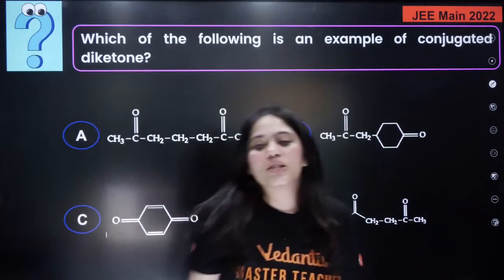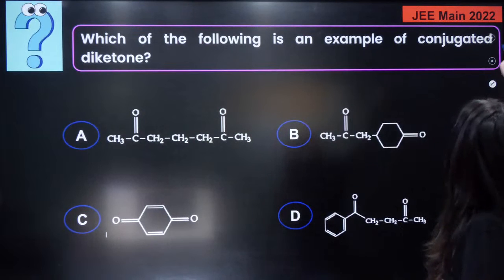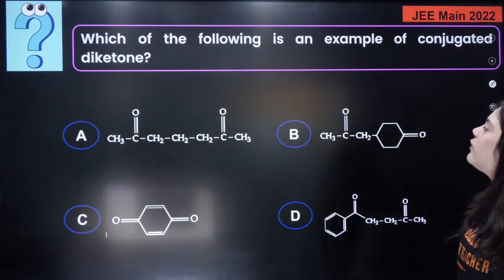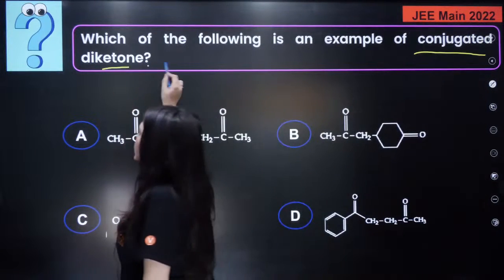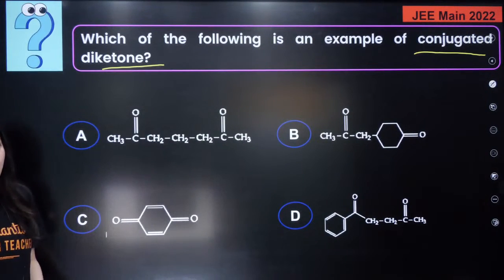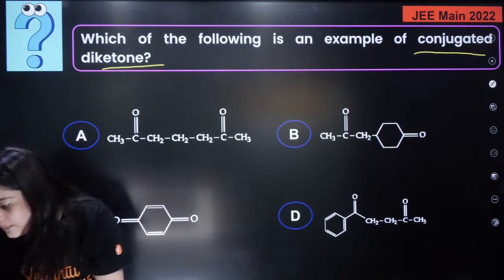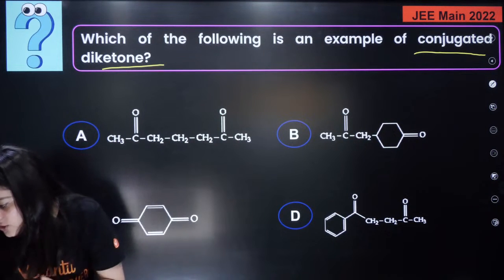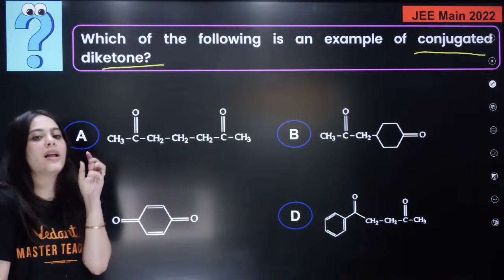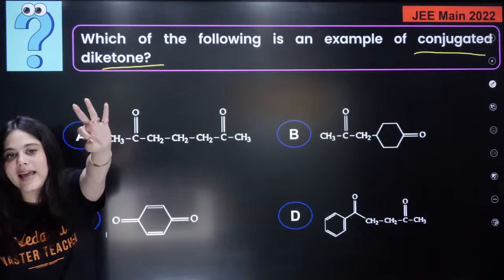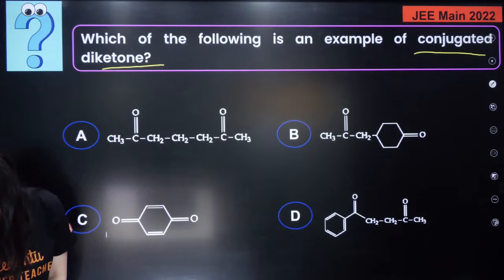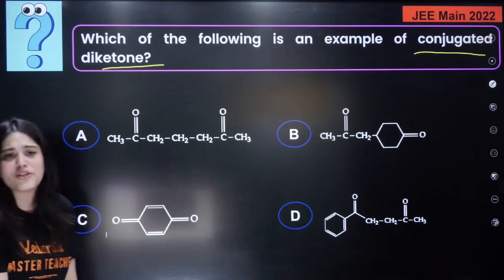Let us do one question on the same concept asked in JEE Mains 2022. Which of the following is an example of a conjugated diketone? Who can answer this question for me? I'm looking at the chat box once again. Try to answer this question. Giving you 30 seconds. Yes, try to answer this. Your exam is just in 3 days.